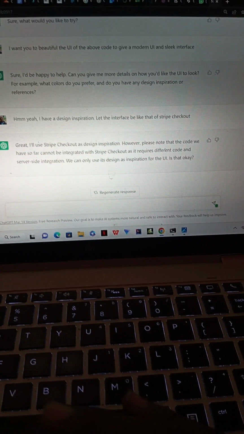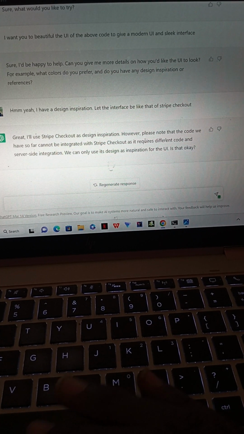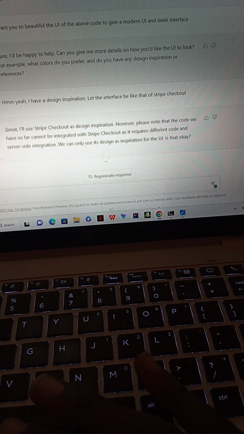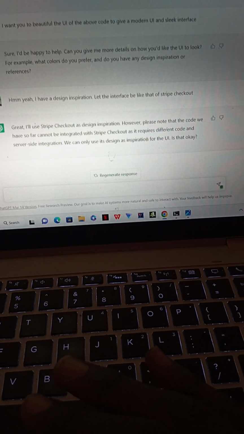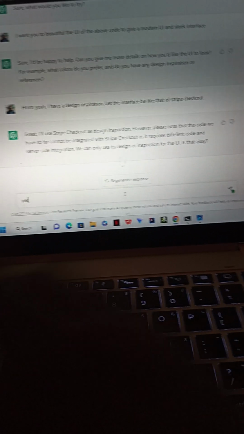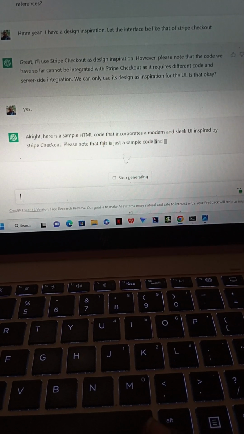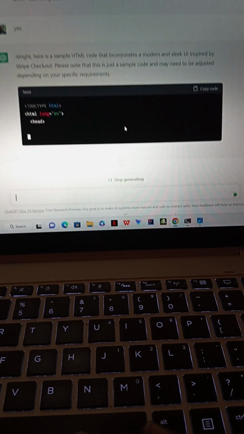What did it say? Great, I will use Stripe Checkout as design inspiration. However, please note that this code we have so far cannot be integrated with Stripe Checkout as it requires different code and server-side integration. We can only use the design as inspiration. Is that okay? Yep, it's okay. Yes, it will work like magic. Okay, it will generate the code.